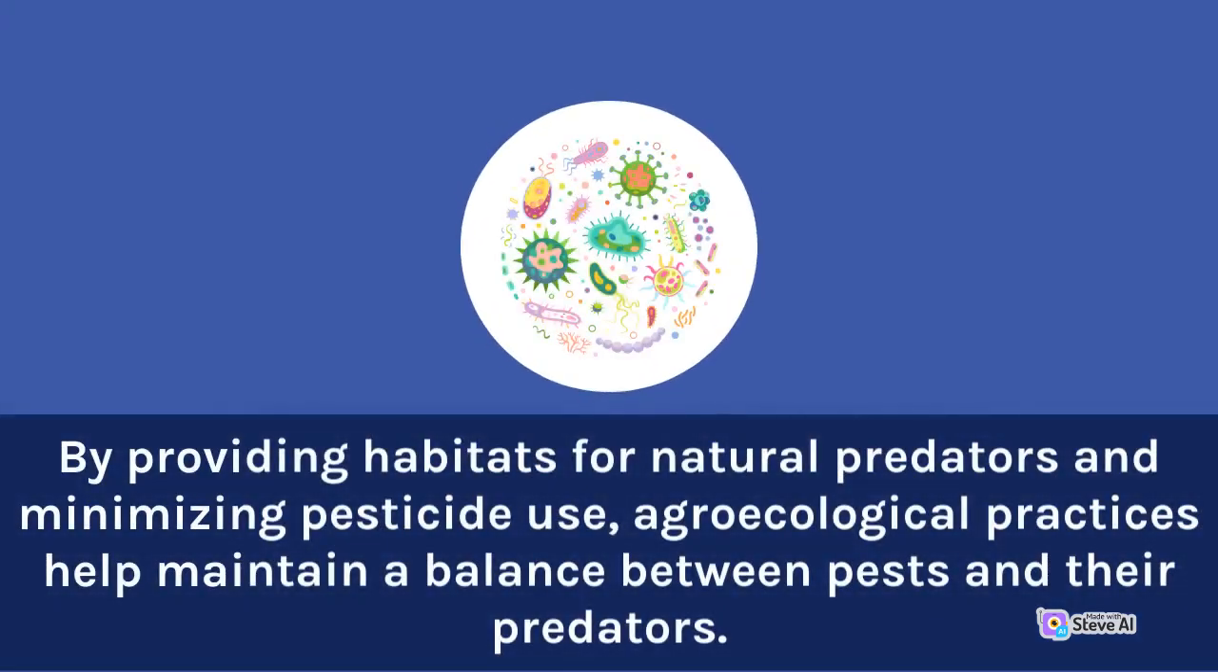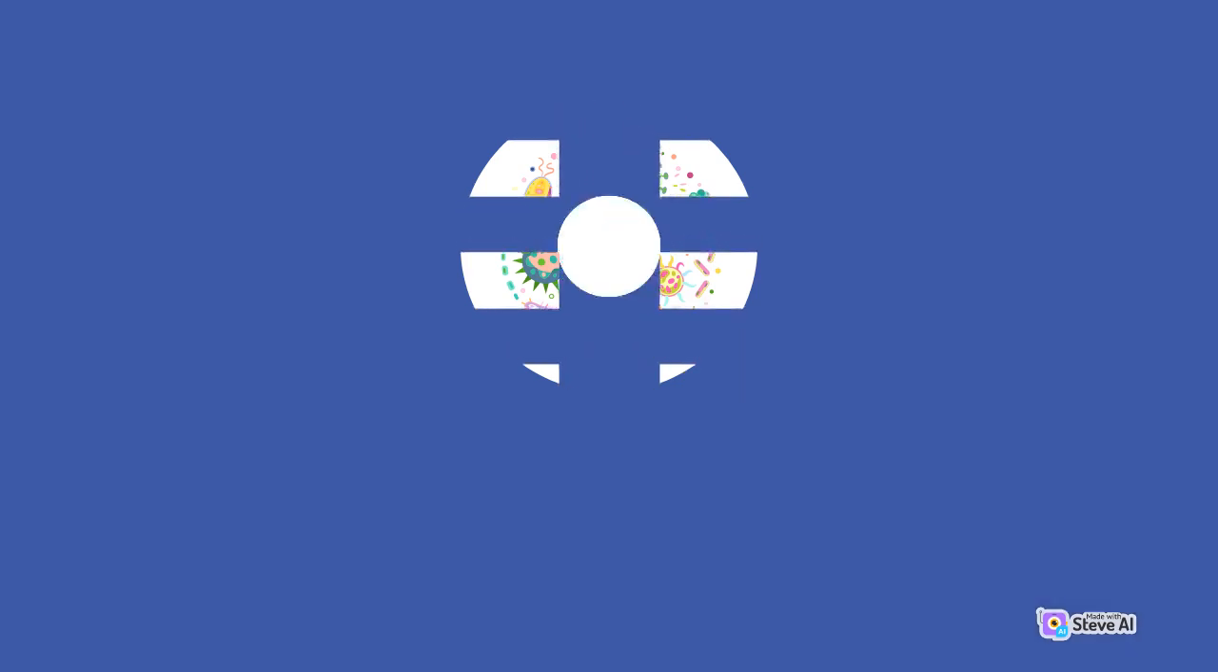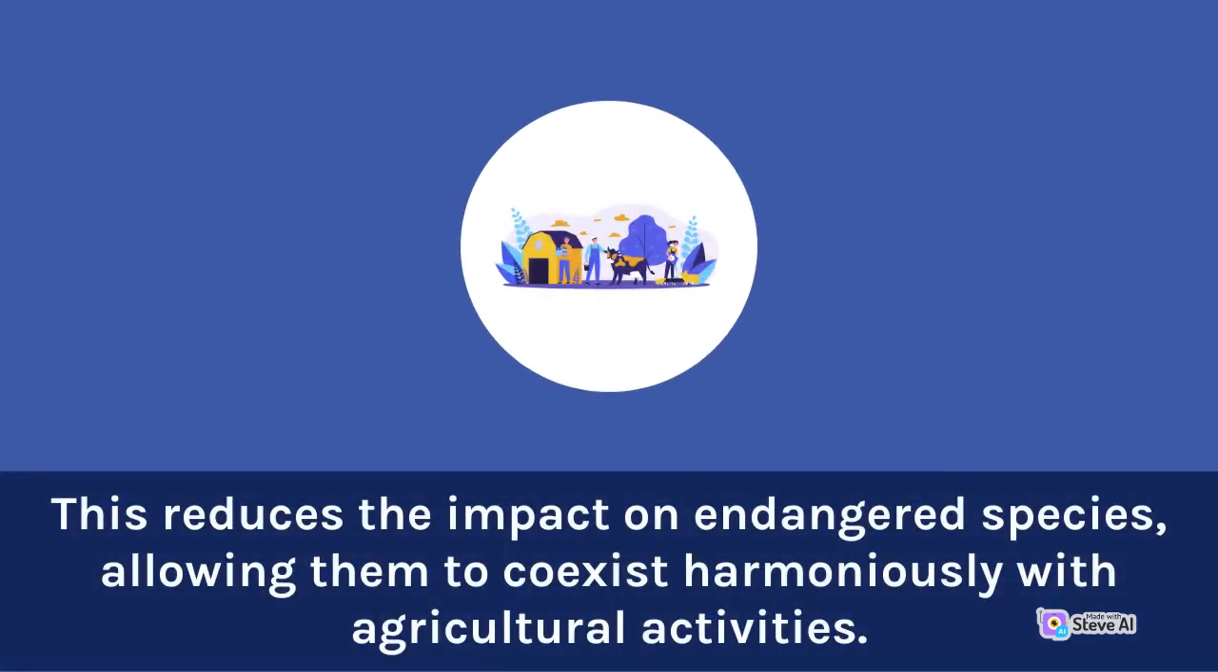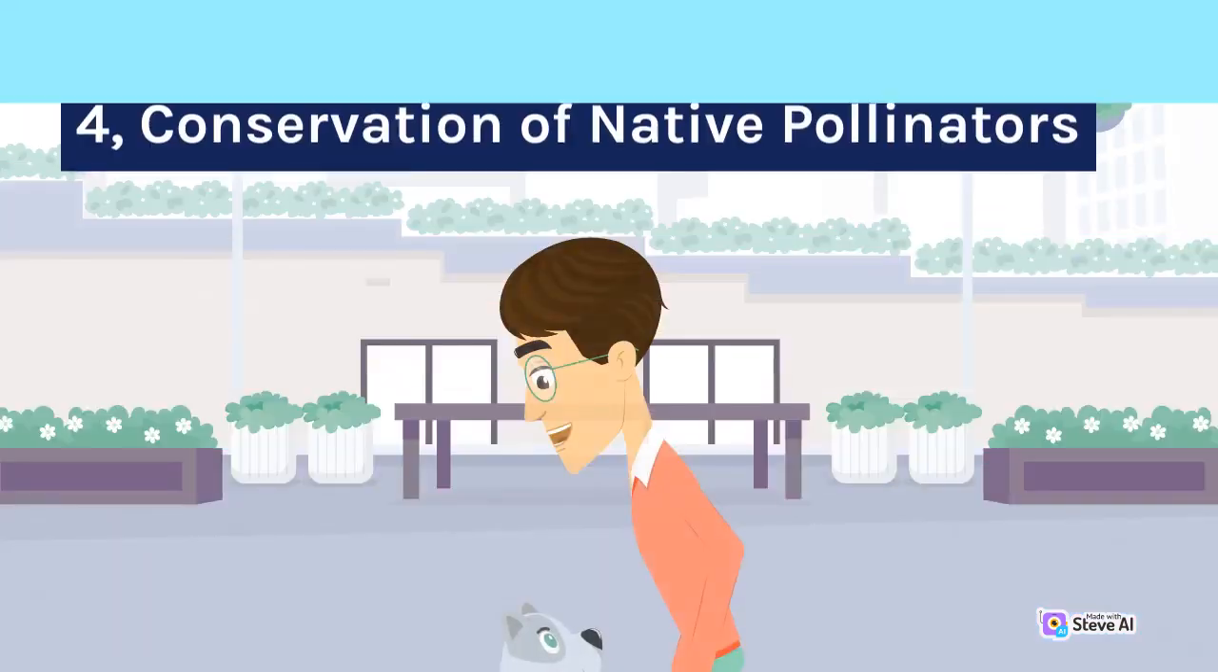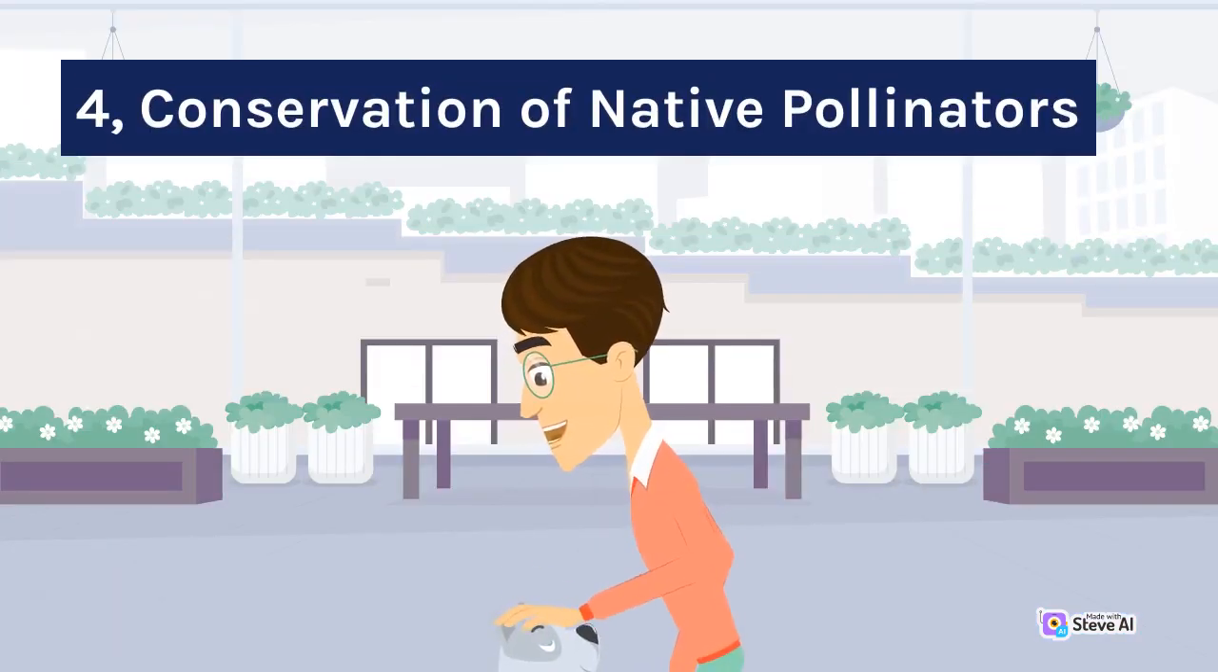By providing habitats for natural predators and minimizing pesticide use, agroecological practices help maintain a balance between pests and their predators. This reduces the impact on endangered species, allowing them to coexist harmoniously with agricultural activities. 4. Conservation of native pollinators.